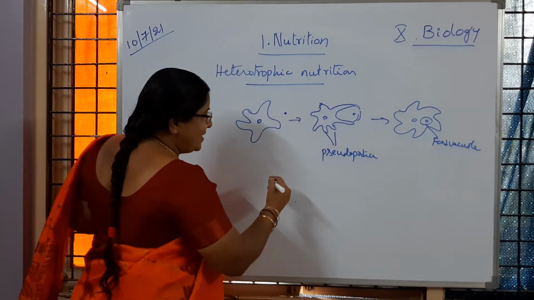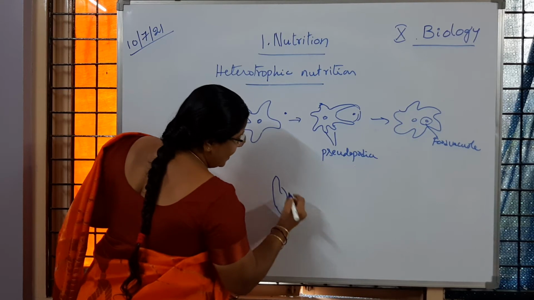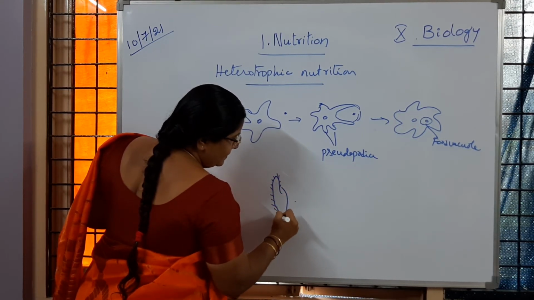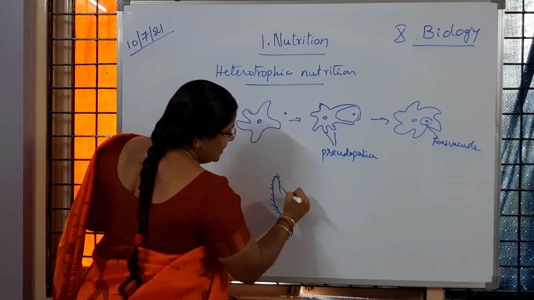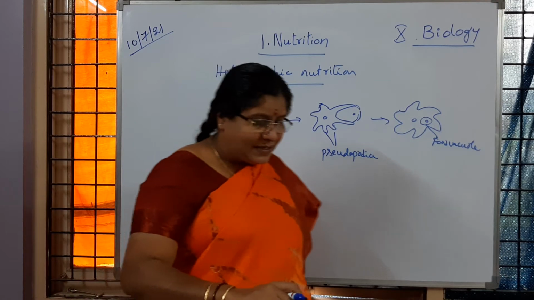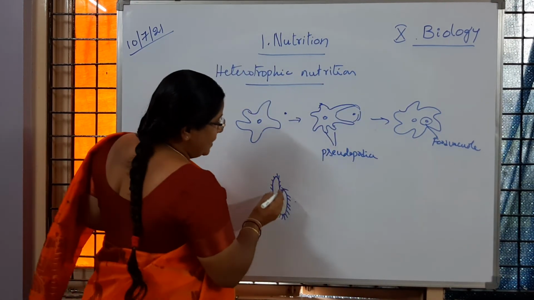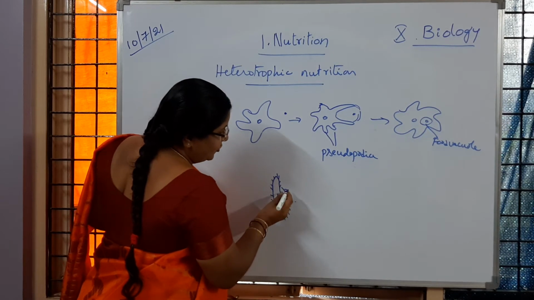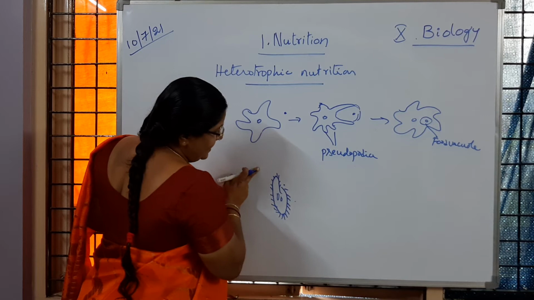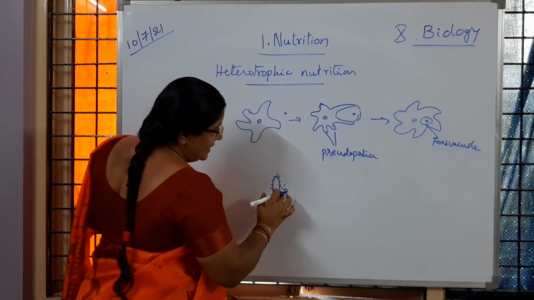Like Paramecia, if we take Paramecia, it is also said to be a unicellular organism. It also lives in water. Is it clear to you? Here if we observe the structure, the contractile vacuole and food vacuole are present. The oral groove is there. With the help of ciliary movement, the food material will come near this oral groove. When food is found in this direction, the cilia move in this direction, so the food will enter like this.